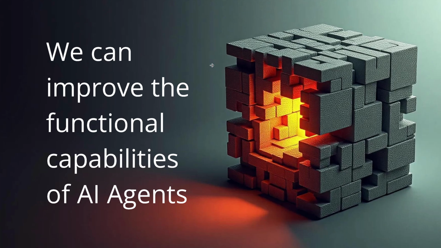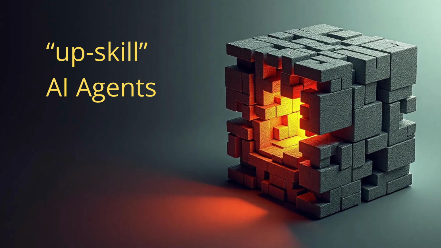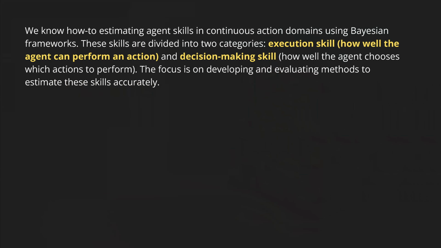So we are now focused: we want to improve the functional capabilities of our AI agents. Gone are the times of simply doing some LLM optimization. Now we want to improve specific functions of a complex system that constitutes an AI agent. Or in short, we upskill multiple AI agents depending on their interconnectedness.